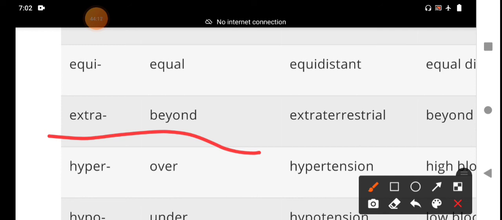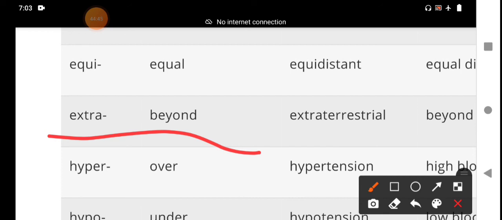Then only will we be able to write the vocabulary part, whatever topics are given, in the examination. And if reading comprehension is given in the question paper, you should understand it thoroughly and write appropriate answers. Thank you, everybody. We will meet again in the next class.